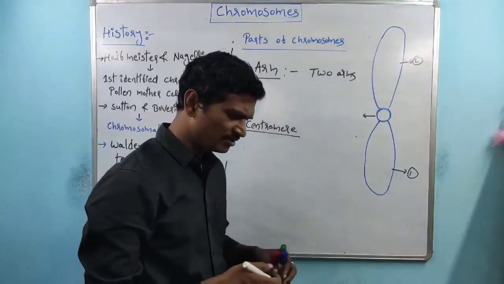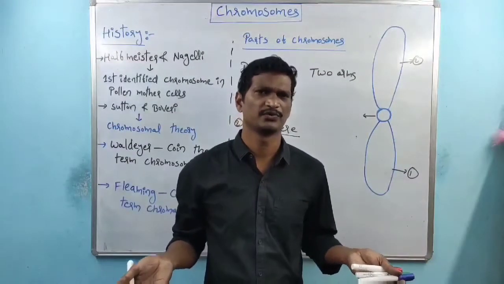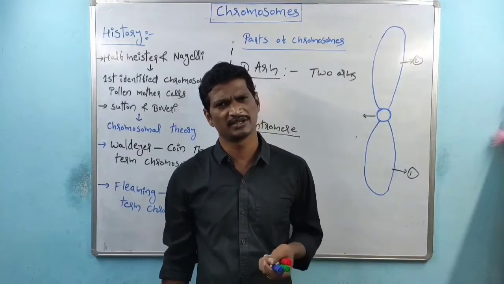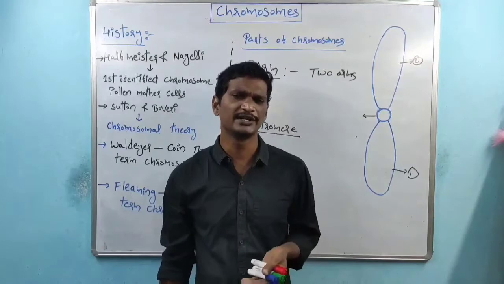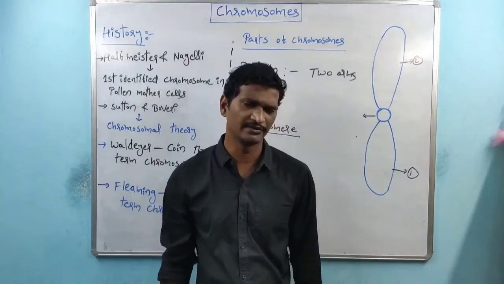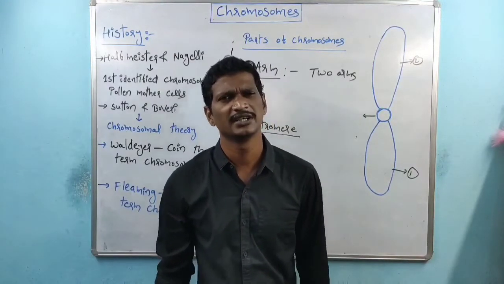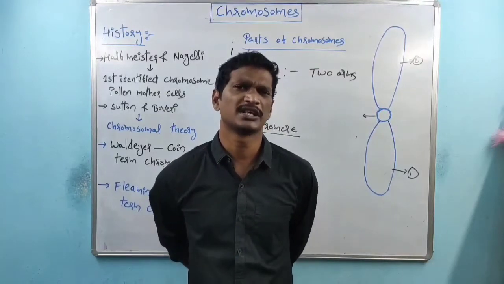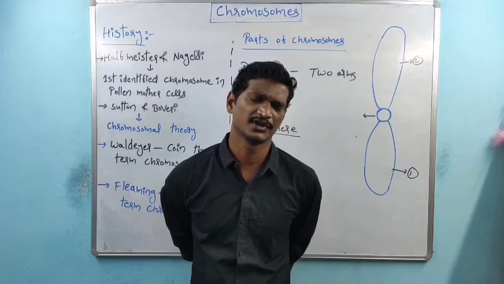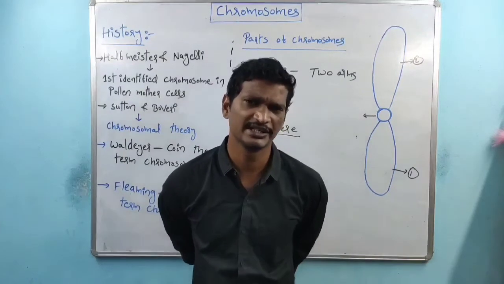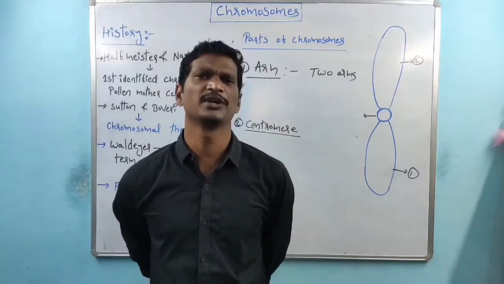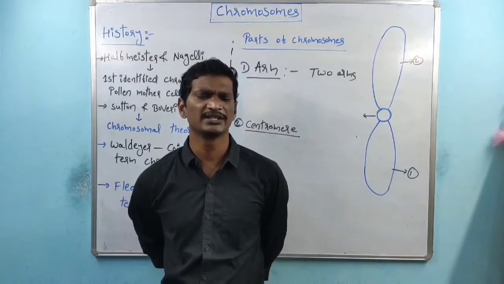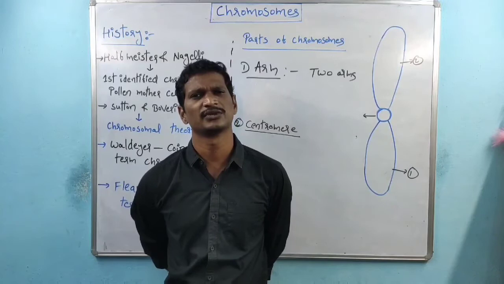In a cell, we can't see the genetic material. Then how can we identify the chromosomes? Again, through the staining process. The cells are subjected to a staining agent, and if we observe those cells under the microscope, then we can identify the chromosome structures.